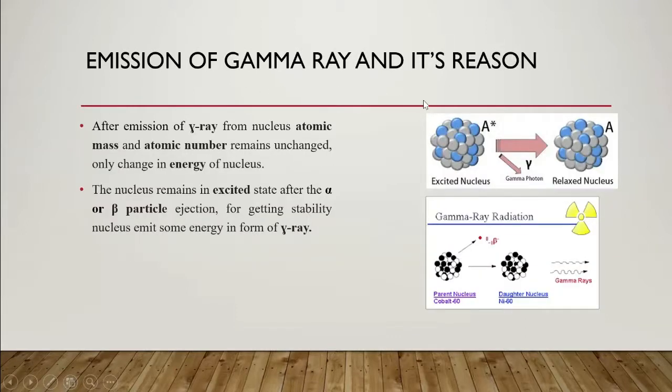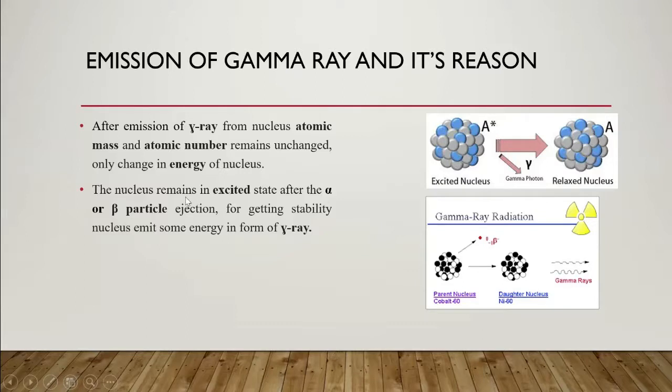Emission of gamma ray and its reason. After emission of a gamma ray from the nucleus, atomic mass and atomic number remain unchanged. Only the energy of the nucleus changes. This is the excited nucleus. After alpha or beta particle ejection, the nucleus is in an excited state, so it releases some energy to gain stability, and that energy is the gamma ray. Gamma ray is basically an electromagnetic wave, and the energy is released in the form of photons.